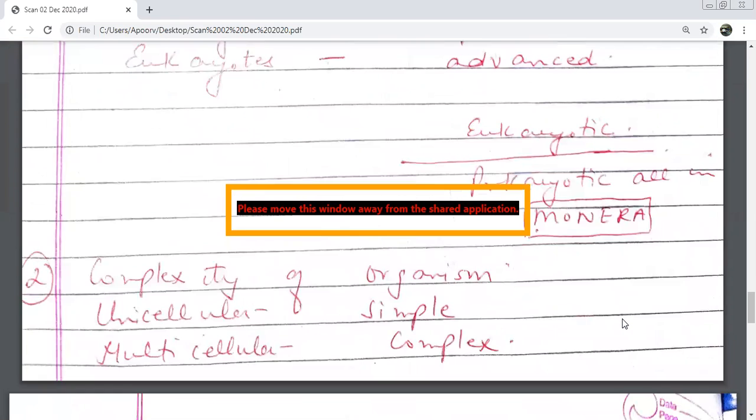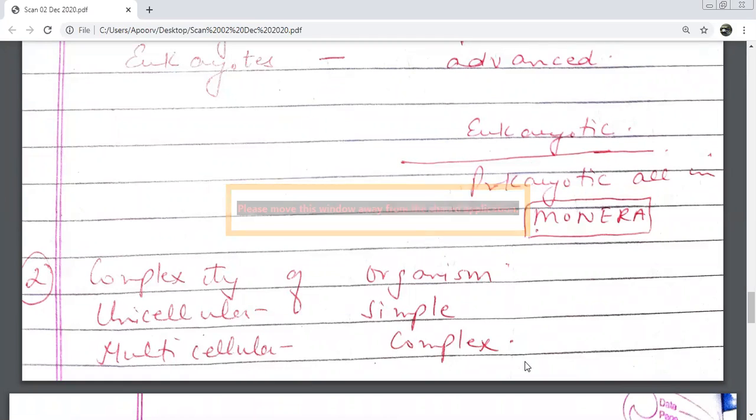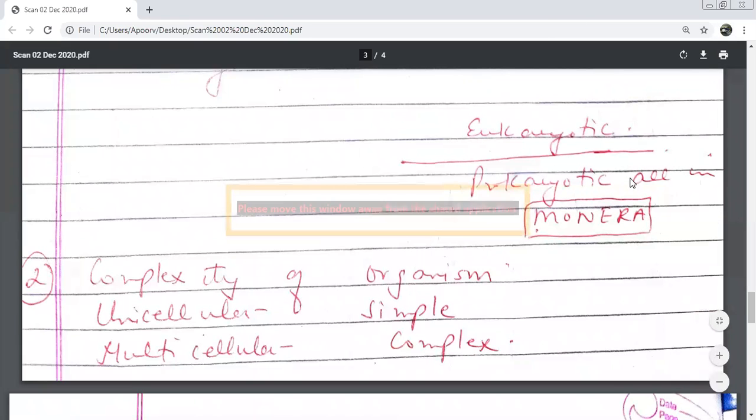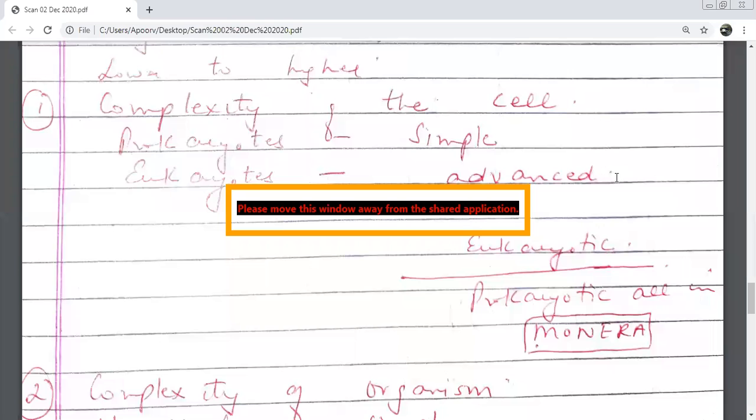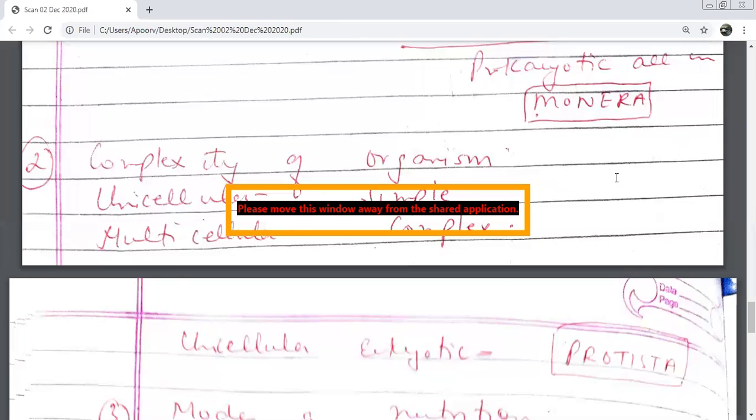Let's talk about complexity of organisms. You may have unicellular organisms or you may have multicellular organisms. Which one are simple, uni or multi? Unicellular. And complex ones are your multicellular organisms. Like we had over here, which ones were complex, which one was simple in prokaryotes and eukaryotes? Tell me quickly. Prokaryotes are simple, eukaryotes are complex. And unicellular and multicellular, mein which one is complex? Which one is simple? Multicellular are complex, whereas unicellulars are simple.